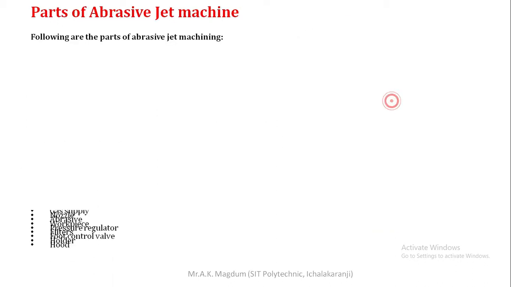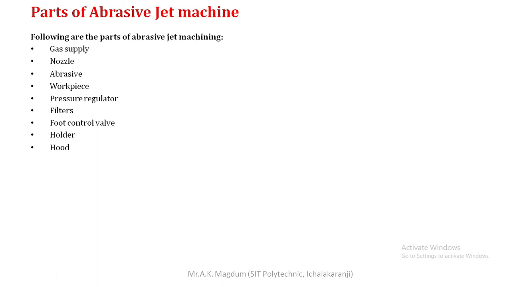Next are the parts of abrasive jet machining. The following is the list of parts: gas supply, nozzle, abrasive, workpiece, pressure regulator, filters, foot control valve, holder, and hood. These are the various components of abrasive jet machining.